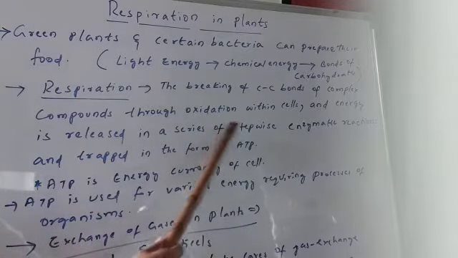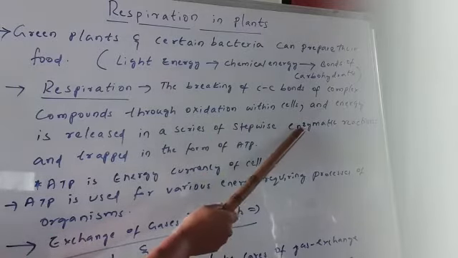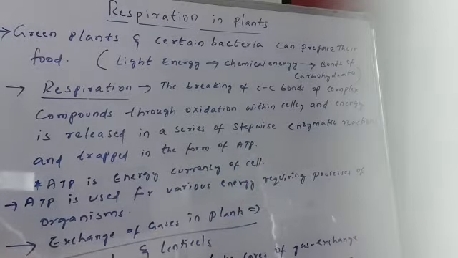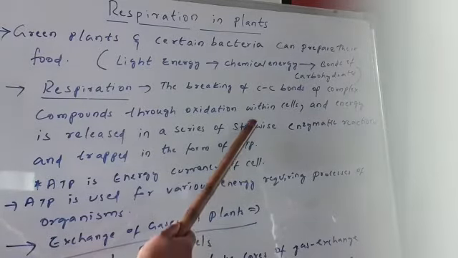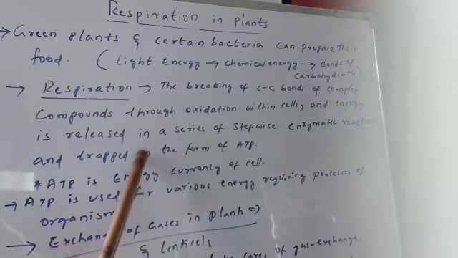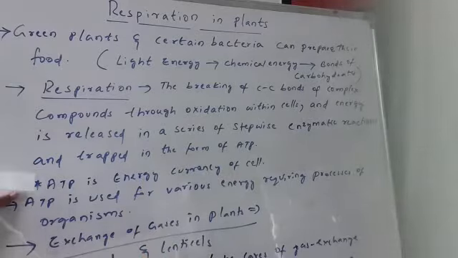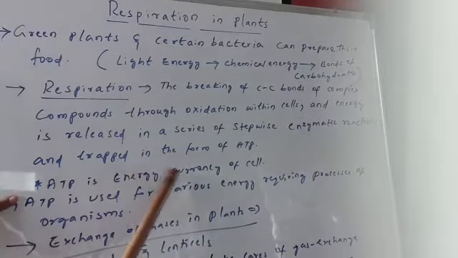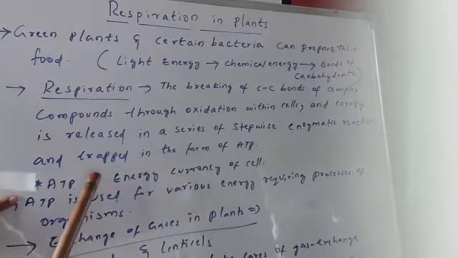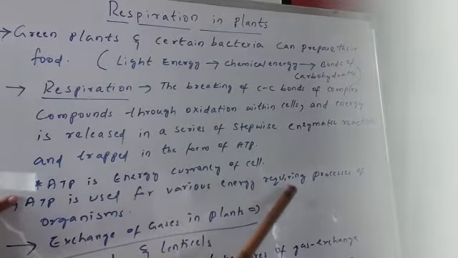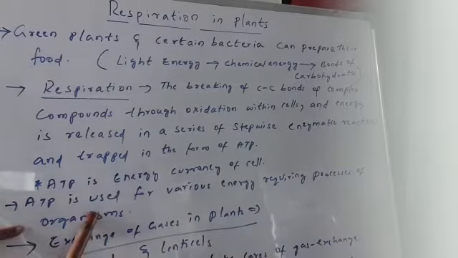It is a slow stepwise process and every reaction is mediated with the help of enzymes. And when these steps take place, ATP is released, energy is released, and this energy is stored in the form of ATP. And that's the reason why ATP is called the energy currency of the cell. And this ATP is used for various energy requiring processes of organisms.